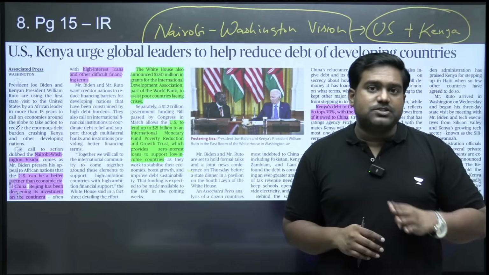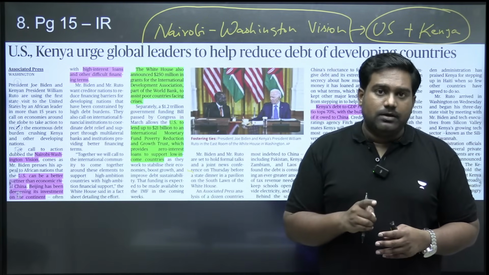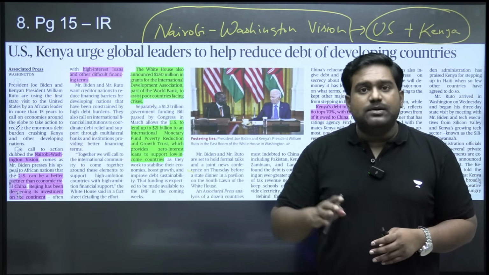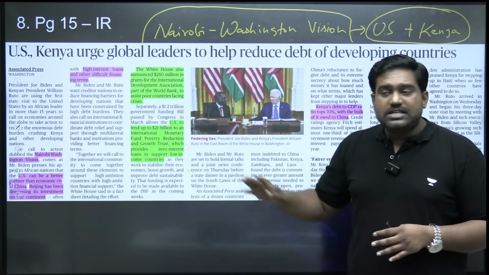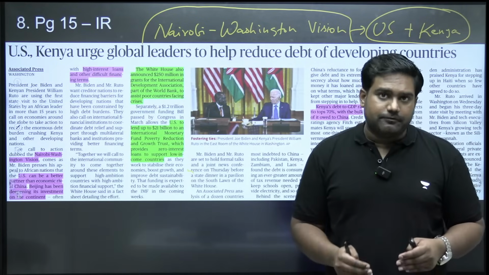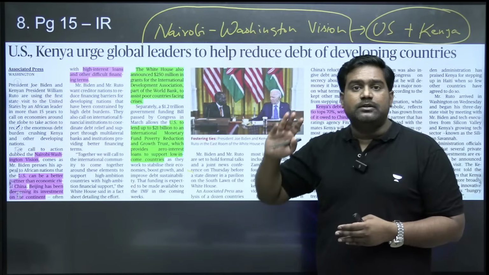Now, what is the purpose of this vision? The purpose is basically to reduce the debt of developing nations and underdeveloped nations, especially the predatory loans given by countries like China. So there is a geopolitical objective behind it. It appears to be an economic initiative, right? So UPSC might ask you, what's the objective of the Nairobi-Washington Vision?